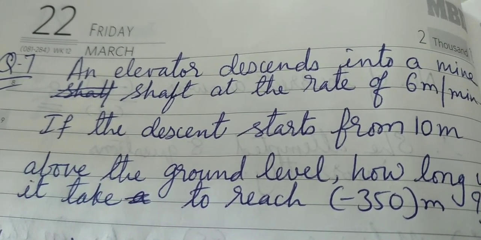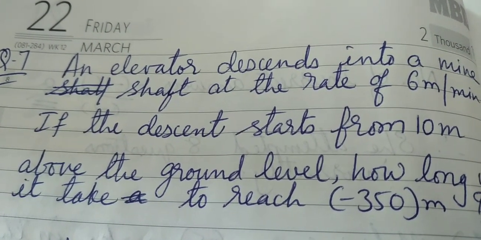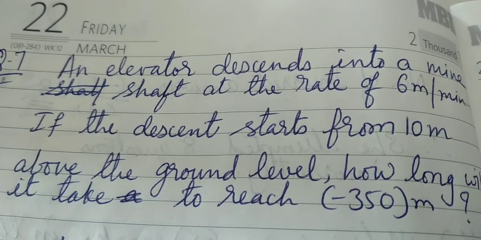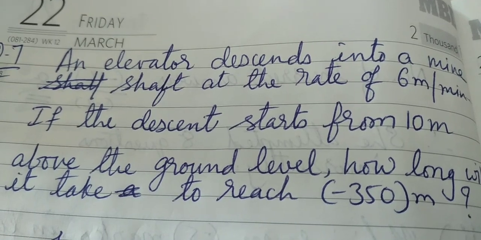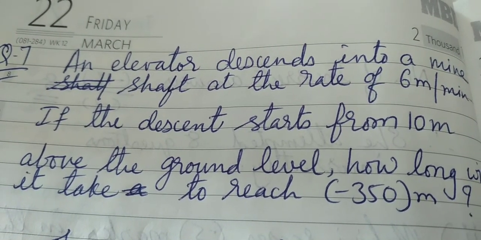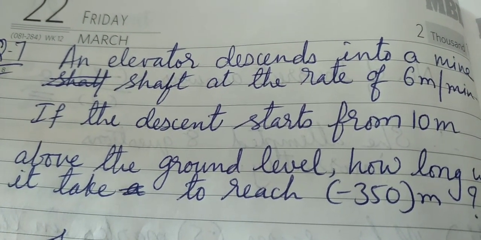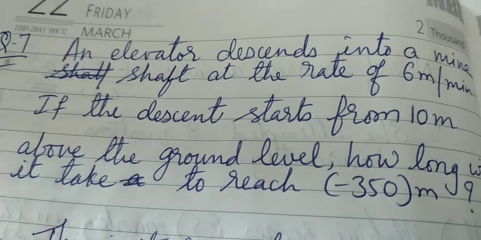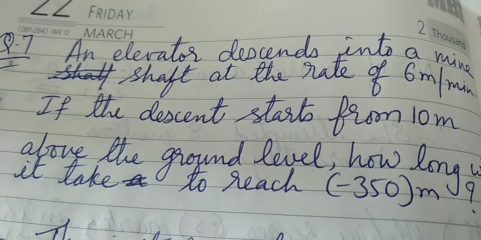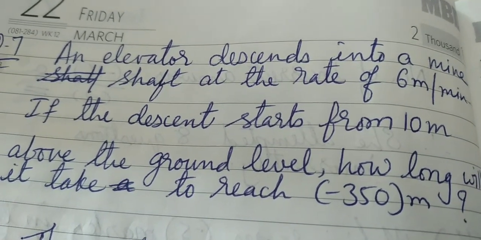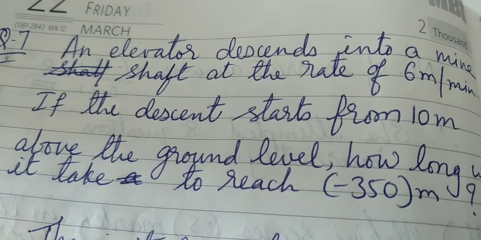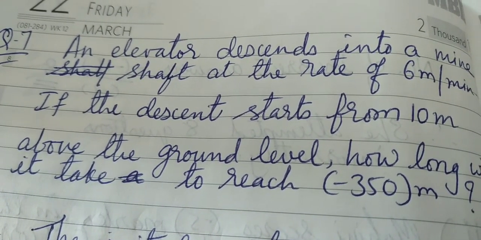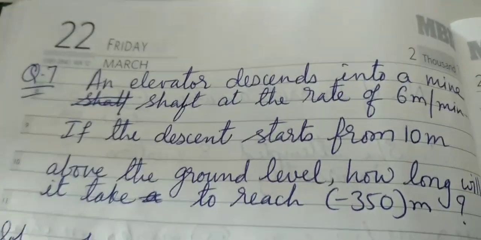A mine is a place underground, where you go down into the depth of the earth's crust to get minerals like coal and other things. At what speed is the elevator going into the mine shaft? 6 meter per minute. Every 1 minute the elevator covers 6 meter.